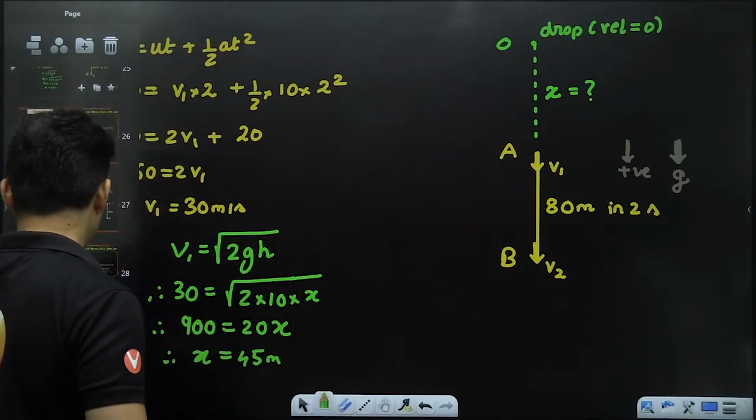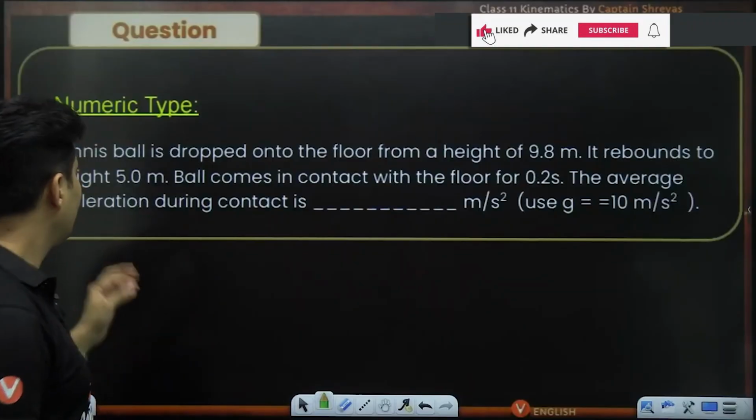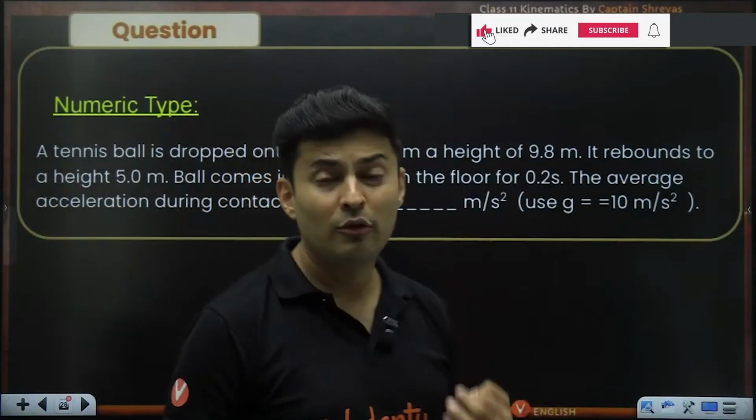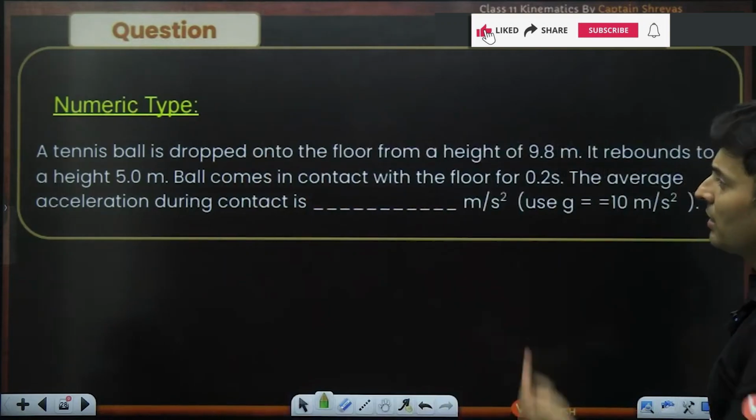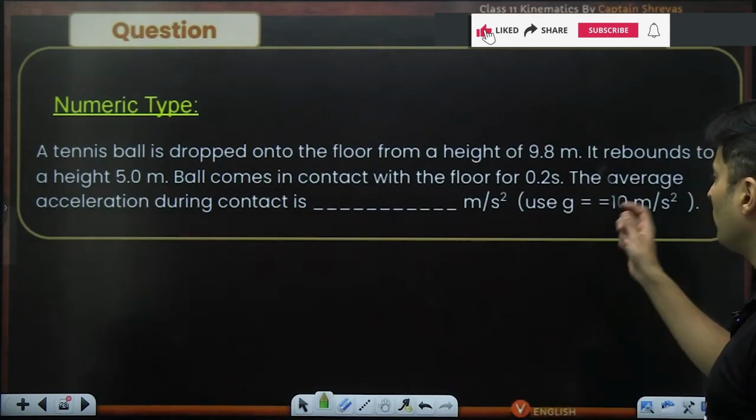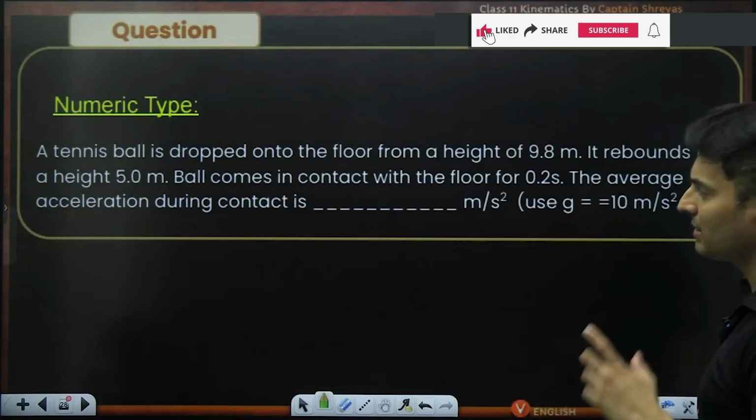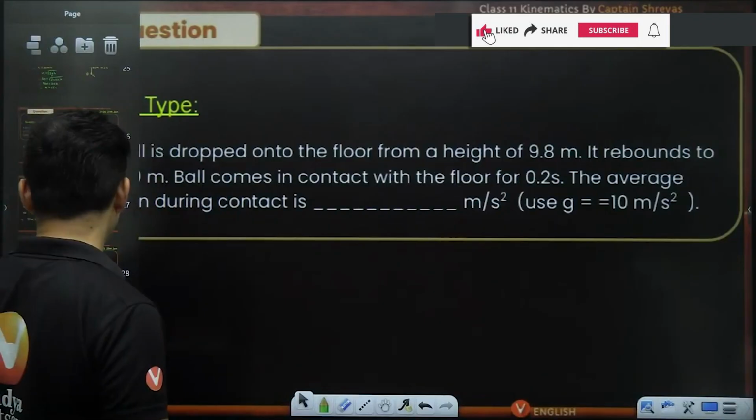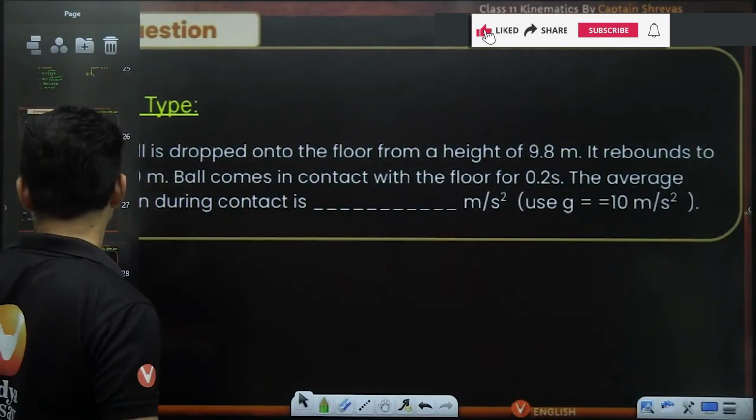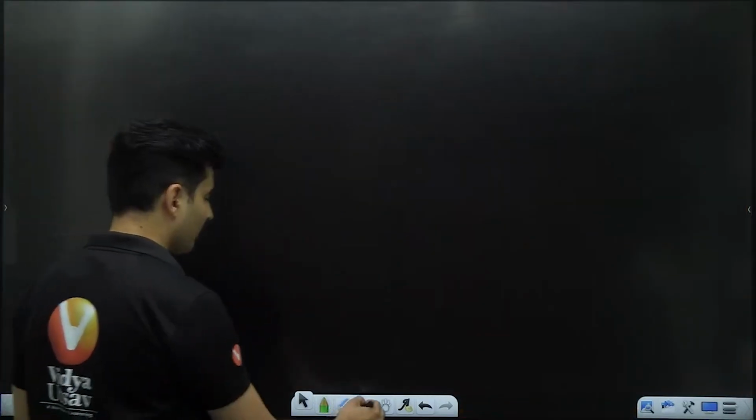All right. Moving now to the next question. There is a tennis ball which is dropped from some height of 9.8 meters. It rebounds to some height. If it comes in contact with the floor for 0.2 seconds, the average acceleration during the contact is... Very different kind of question. See, guys, very different kind of question.